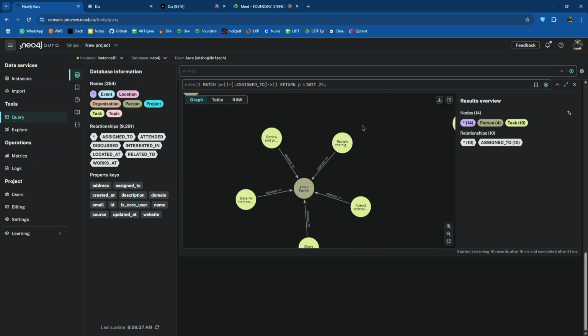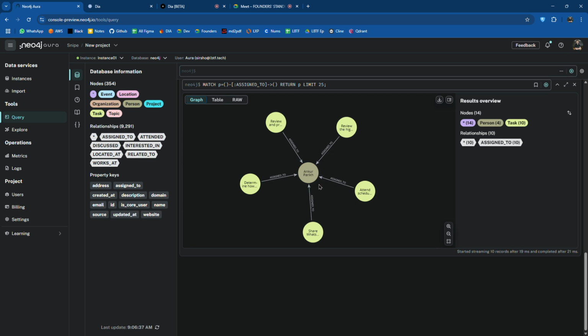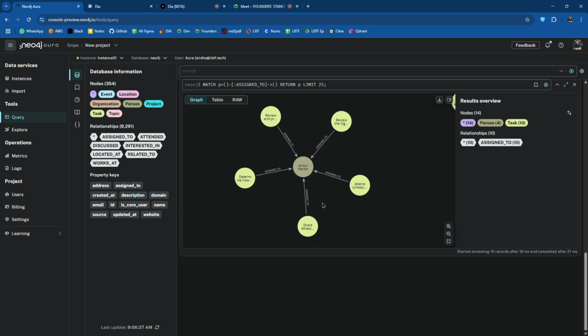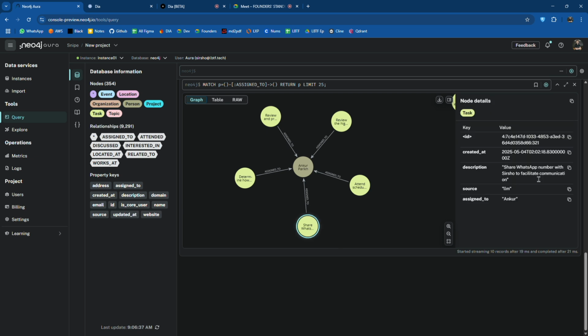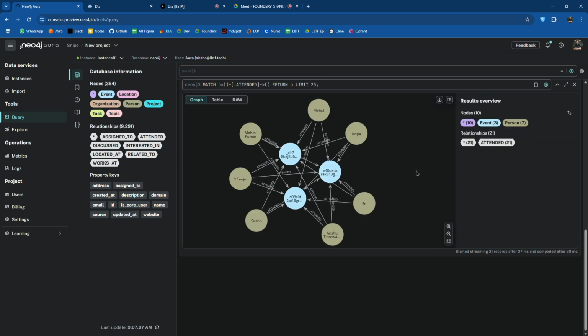So for an example, Ankur Parekh is someone whom I am interacting with for consulting in AI, right? So all the topics that we have already discussed, all those things are there, like share WhatsApp number. So this was an email that I wrote to him, right? So this is one thing.